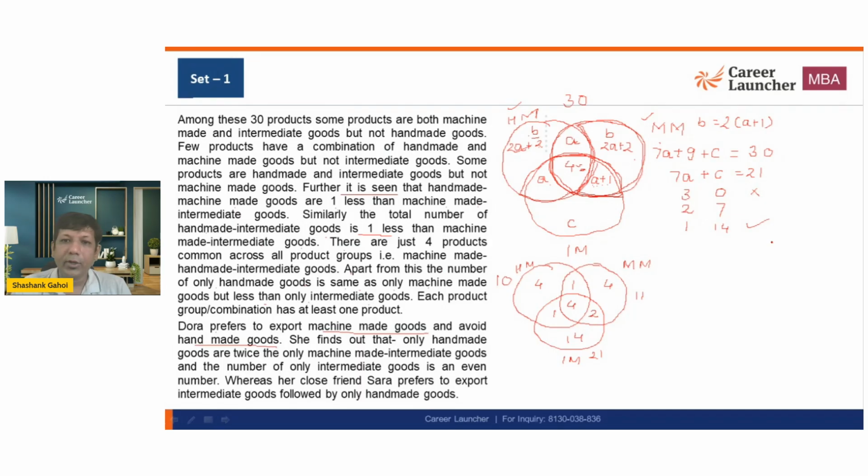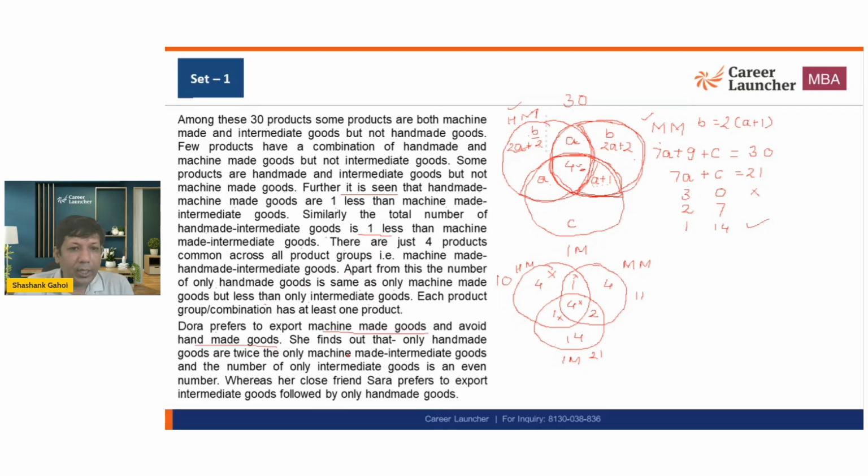Okay, so maximum number of common products. If I'm talking about Dora, Dora is not going to pick this. Dora is not going to pick this. Dora is not going to pick this. Dora is not going to pick this. Or Dora can have a maximum of 20 products. Now not 20 products, 6 products, because Dora is not preferring these, only intermediate ones.